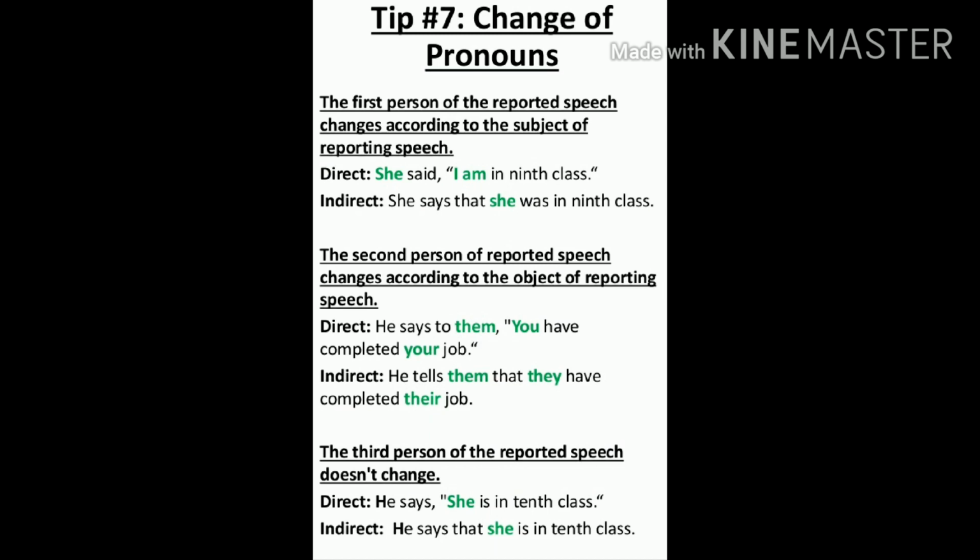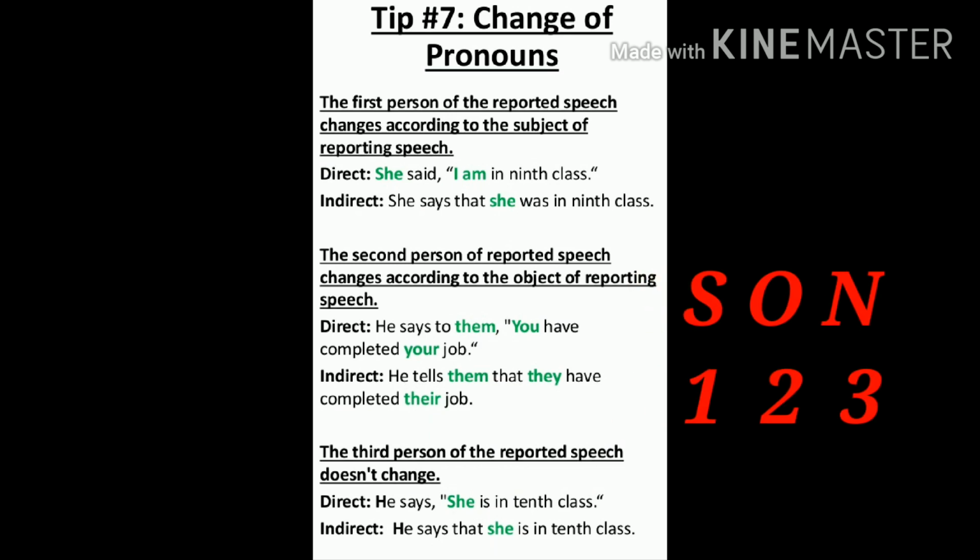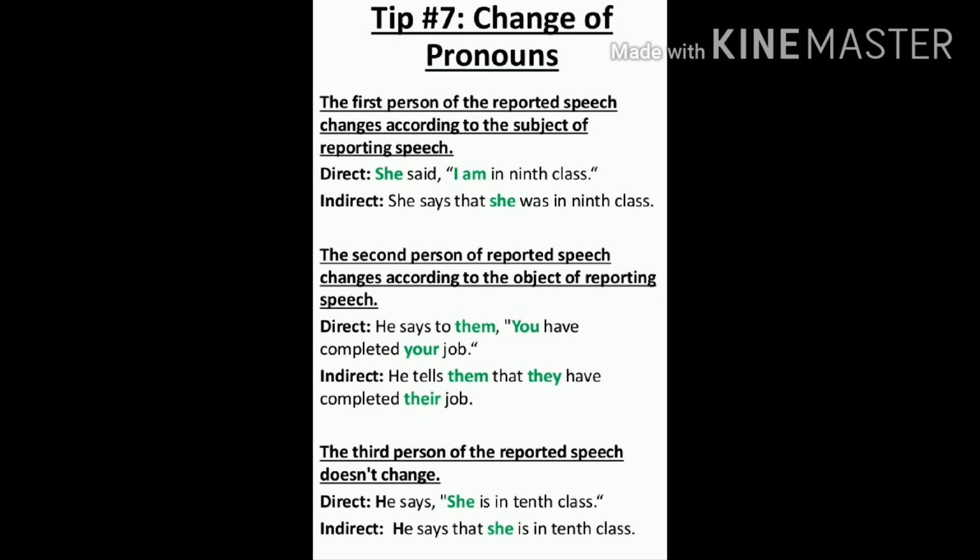He says she is in 10th class. He says that she is in 10th class. So for that I give you a simple formula: SON, son upon 1, 2, 3. First person according to subject, second person according to object, and third person, no change. Easy to remember.